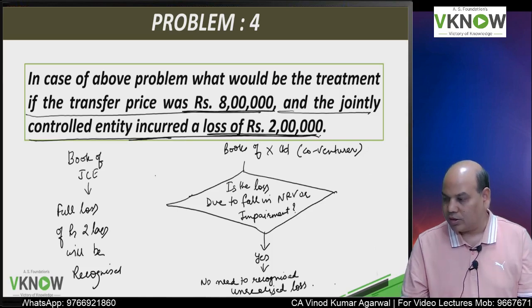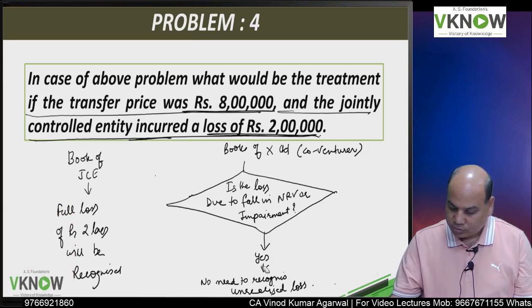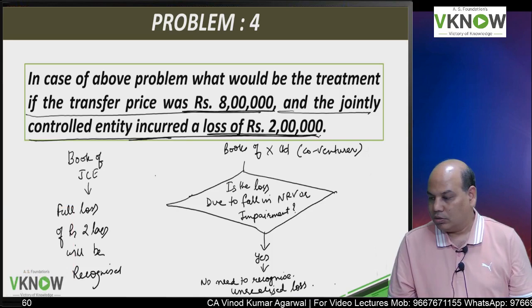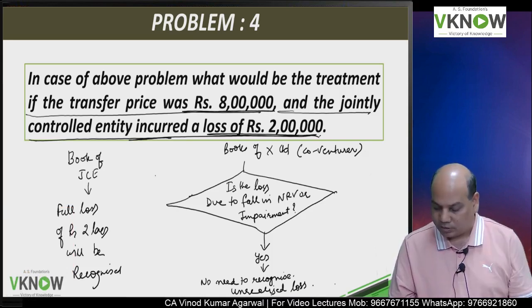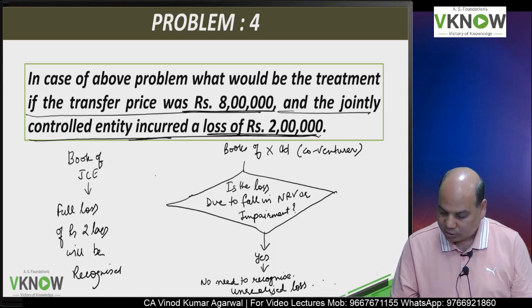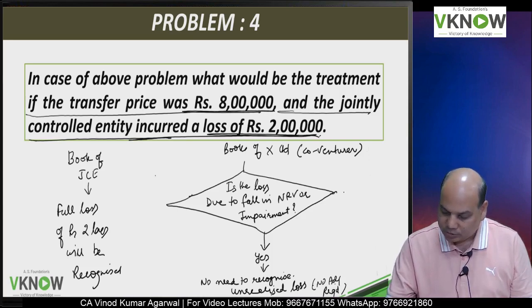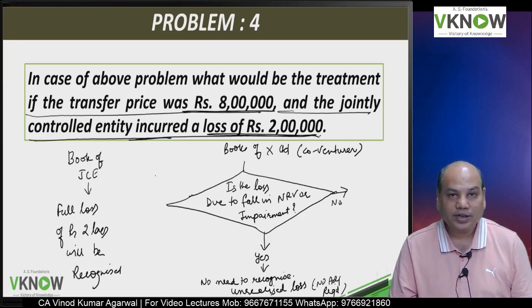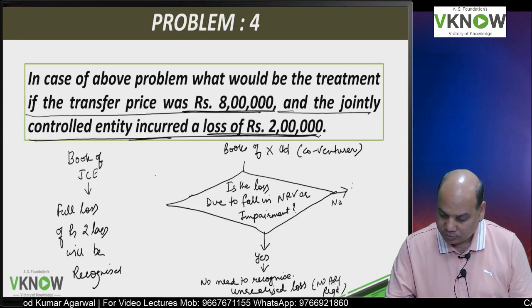No need to recognize unrealized loss, which means the entire loss will be recorded, no adjustment required. In bracket you can write no adjustment required.